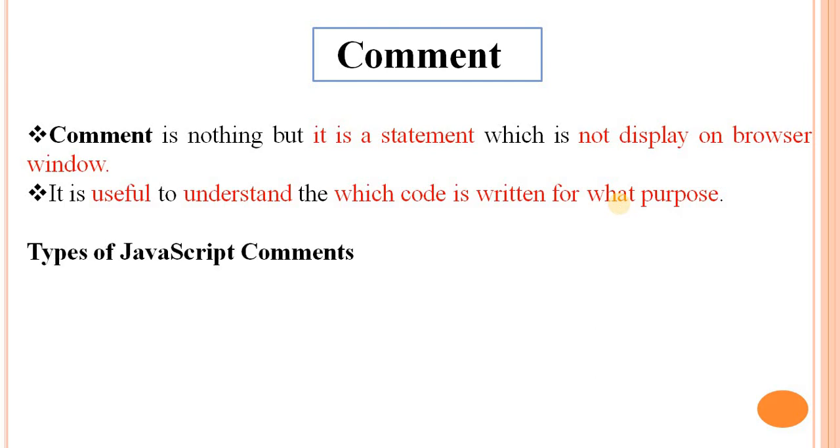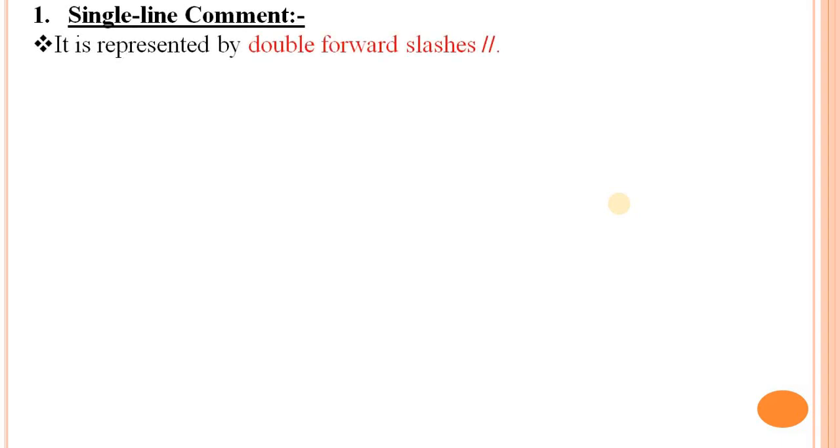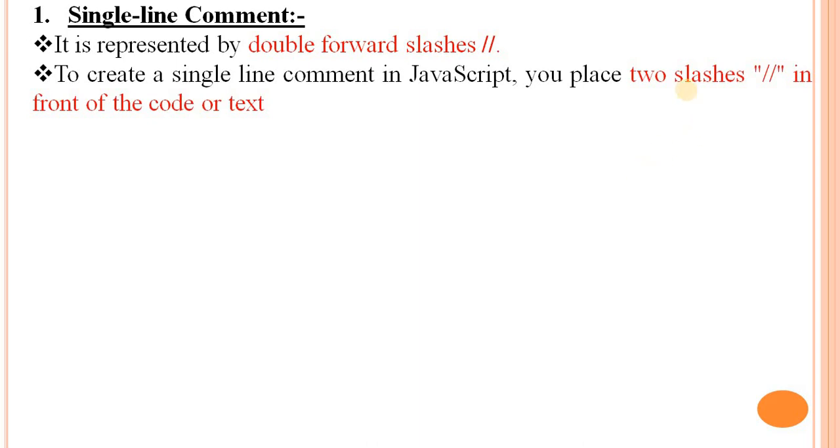Types of JavaScript comments. There are mainly two types of JavaScript comments, single line comment and multi-line comment. First of all, single line comment. A single line comment is represented by double forward slashes. To create a single line comment in JavaScript, you place two slashes in front of the code or text, where you write your single line comment.